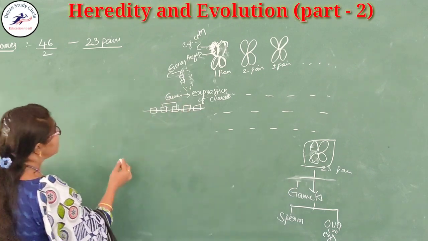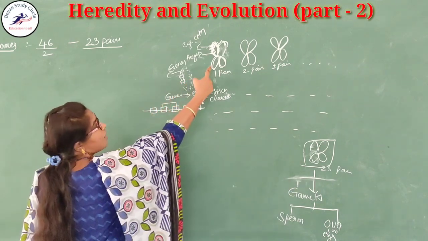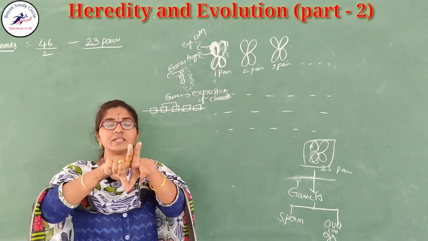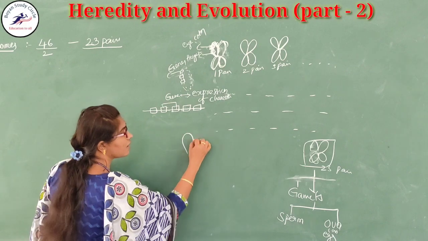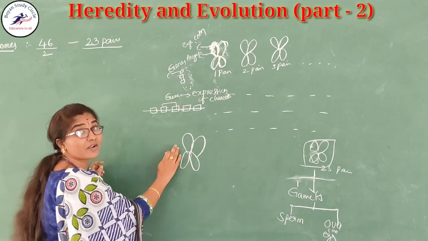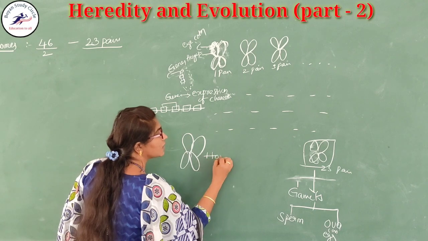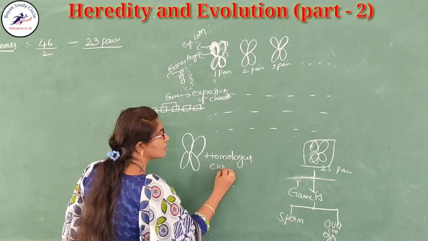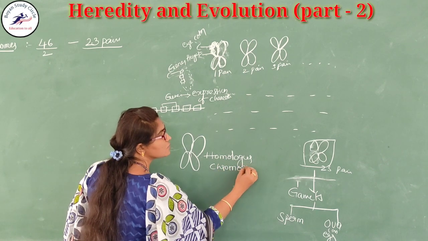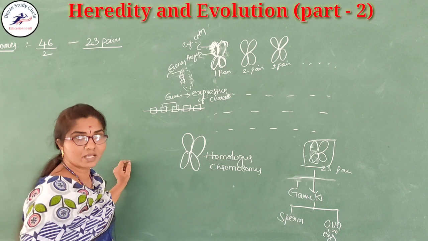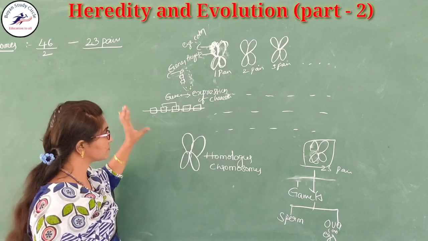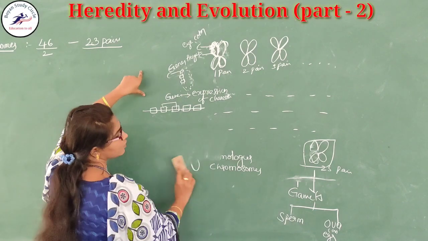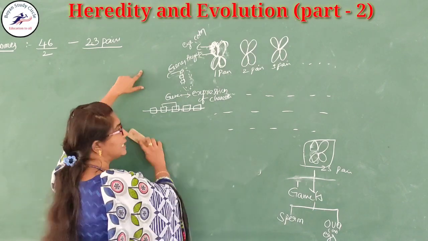If you observe the chromosomes, they are always in pairs. This is one and this is another one, arranged as a pair. They look similar, so they are called homologous chromosomes. Next, after discussion of the chromosome, we will go through the structure of the DNA.